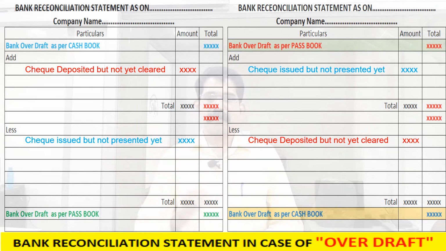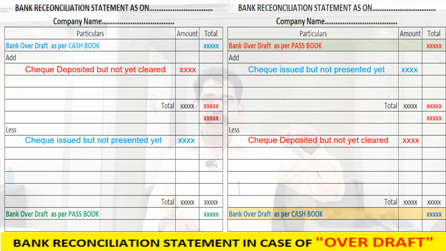See the third situation: interest credited by the bank. If any interest or any amount is credited by the bank, what will happen? The bank has recorded it first. So as per passbook, the bank overdraft is decreased by that amount. We didn't record that amount in our cash book. So as per cash book, our bank overdraft is increased by that amount.